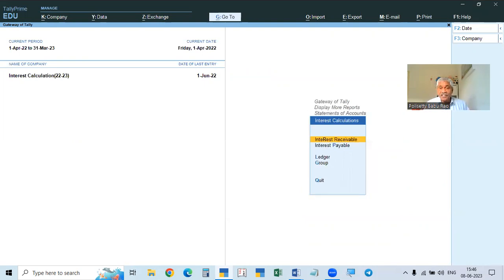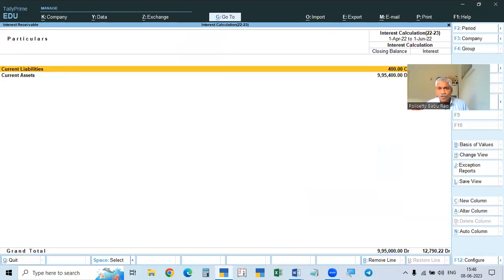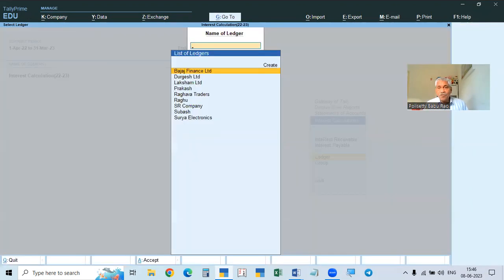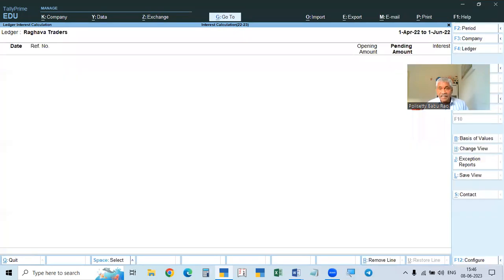Interest receivable, we are receiving interest, so we will see the interest receivable from all the persons. If you choose a ledger, the ledger names will be available and we can see any person. See here, we have calculated Raghava Traders. So this is the interest calculation.